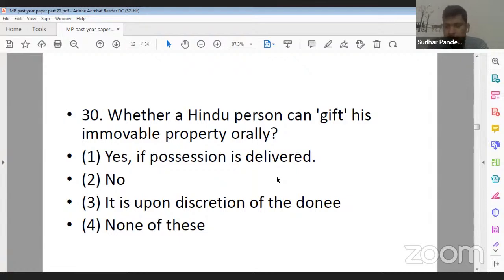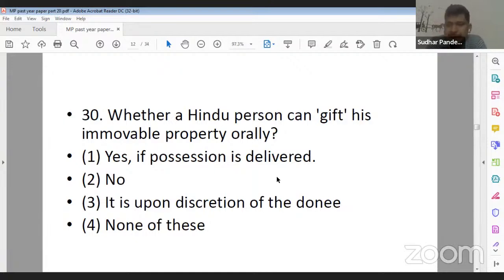Question 30. Whether a Hindu person can gift his immovable property orally. Option 1, yes, if possession is delivered. Option 2, no. Option 3, it is the discretion of the donee. And option 4, none of these or none of the above. So what should be the correct answer? Question number 30.